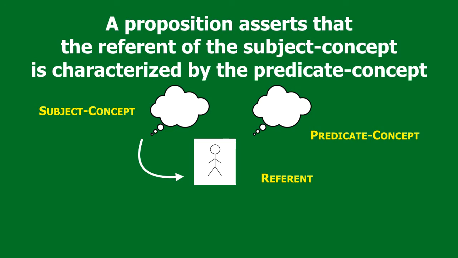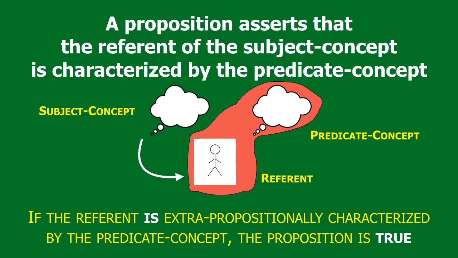That referent could be something that exists outside the mind, that walks around like Zayd, or it could be another concept. So the subject concept gets at some referent, and the predication of the proposition asserts that the referent is characterized by the predicate concept. And in reality, the referent is extra propositional, meaning the reality is extra propositional. This is an important point, probably the key point that you should take away from this lesson.